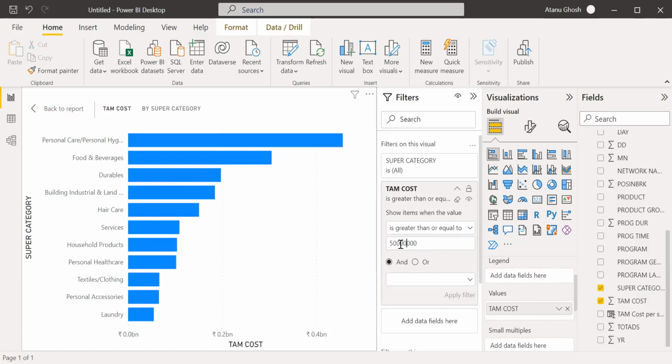This is 500,000, no, how much is it? 500 million or whatever. So it's greater than that. We are taking those cases where the TAM cost is more than this. So this is another way of filtering.